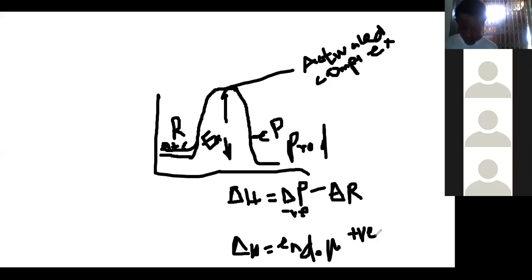Now let us use the collision theory I've explained to explain the factors that affect rate of reaction. The first factor we said is concentration. The collision theory states that for a reaction to occur, particles must collide. The rate of collision is proportional to the concentration, so the rate at which the particles will collide will be proportional to the concentration.